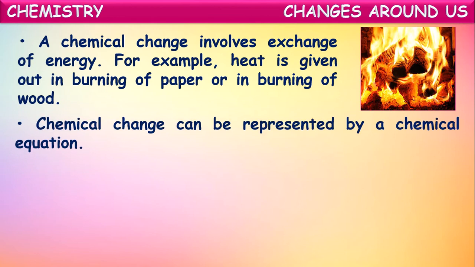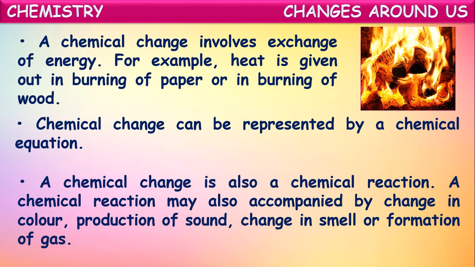Chemical change can be represented by a chemical equation. The representation of a chemical change using the formulae and symbols of the chemical substances participating and being formed is said to be a chemical equation. A chemical change is also a chemical reaction because the substance changes into another form.